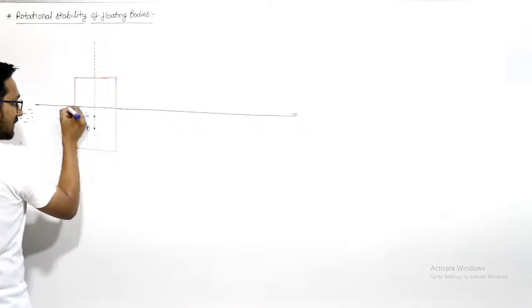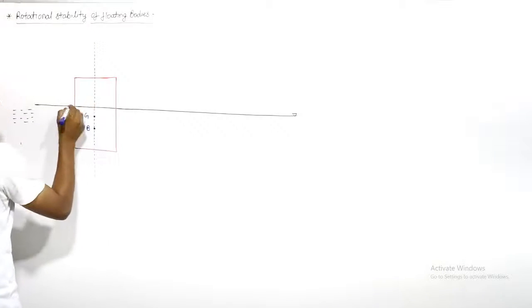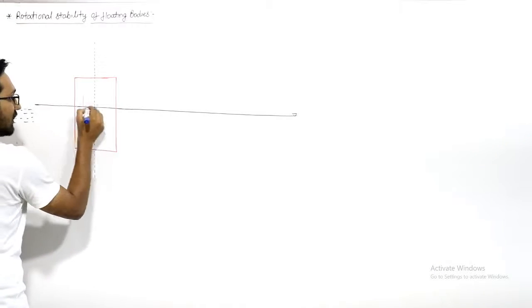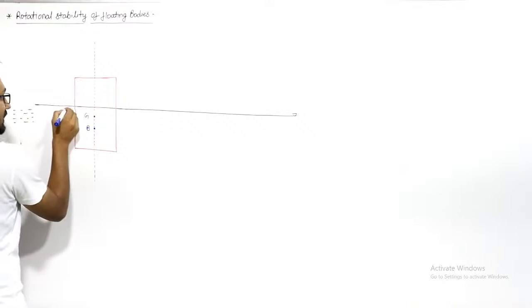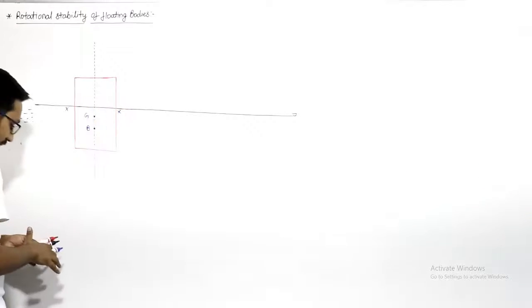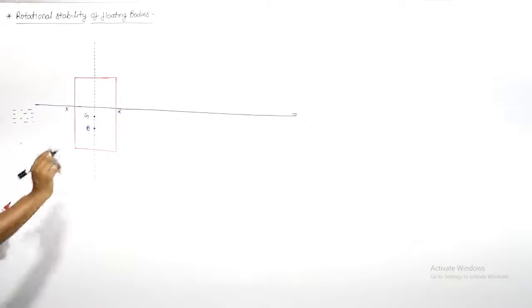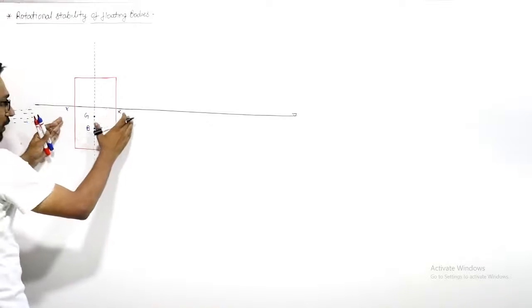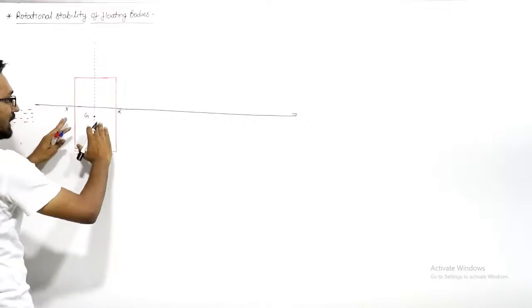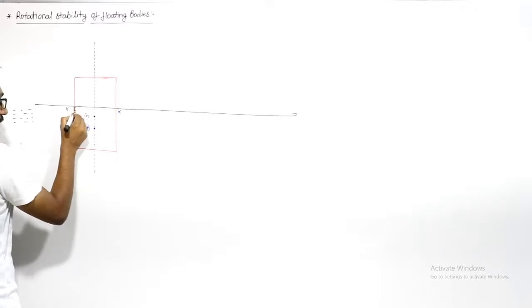Let us say the water interface will cut this body at this intersection. Let us say this is X. This much amount of body is inside the fluid, so the fluid displaced by this body will be this one.